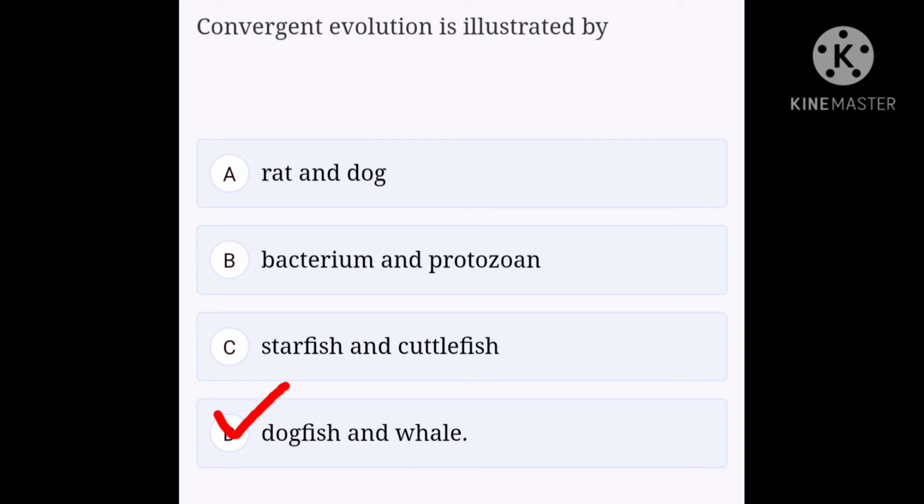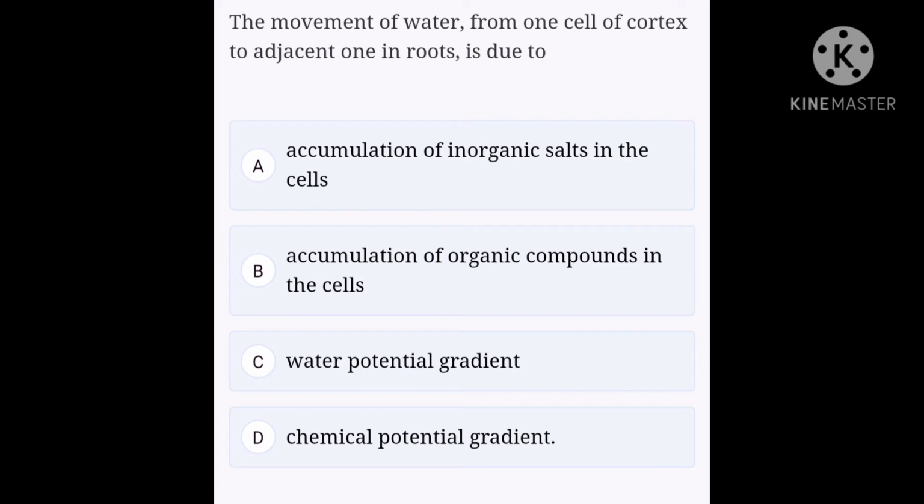Okay, next question. The movement of water from one cell of cortex to adjacent one in roots is due to option A, accumulation of inorganic salts in the cells. Option B, accumulation of organic compounds in the cells. Option C, water potential gradient. Option D, chemical potential gradient.